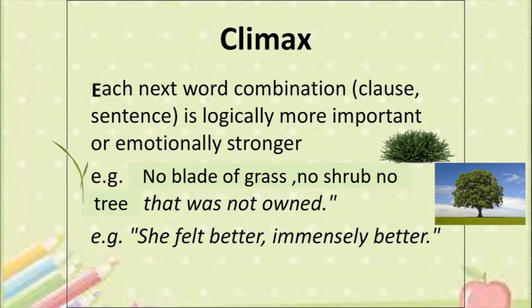So you see how the ideas or the words or the phrases were arranged in a sequence in which something became more and more bigger. Okay, so you have big, bigger, biggest in size here. No blade of grass, which is very tiny, to shrub, which is a little bit bigger, to a tree that is biggest. So no blade of grass, no shrub, no tree.